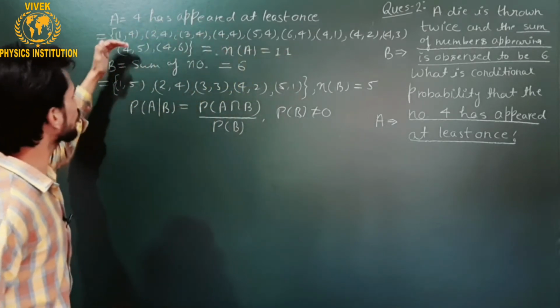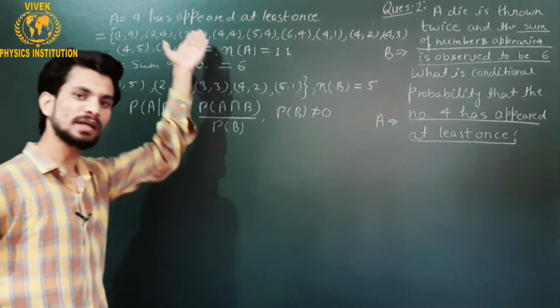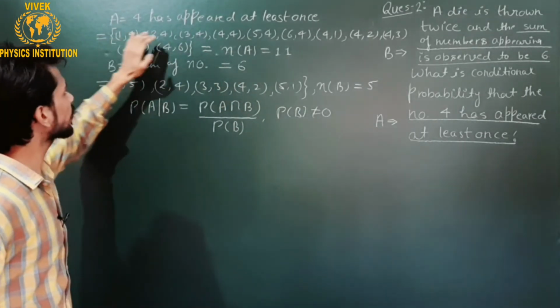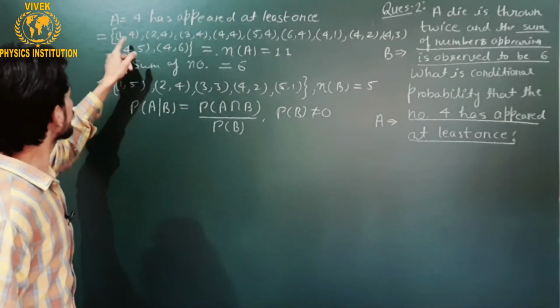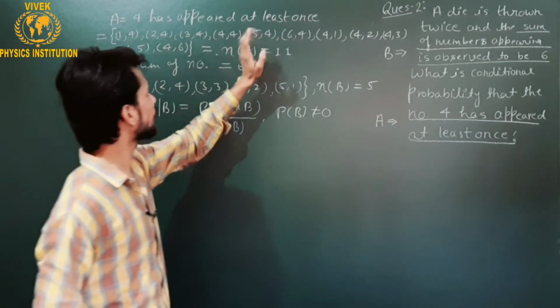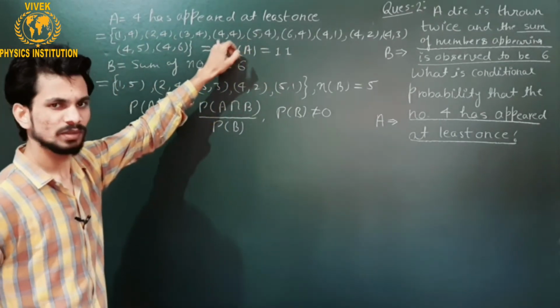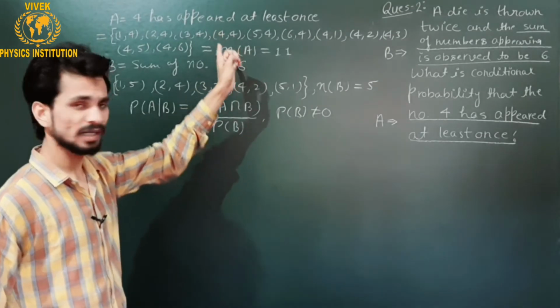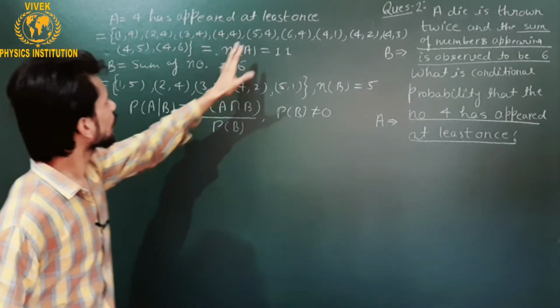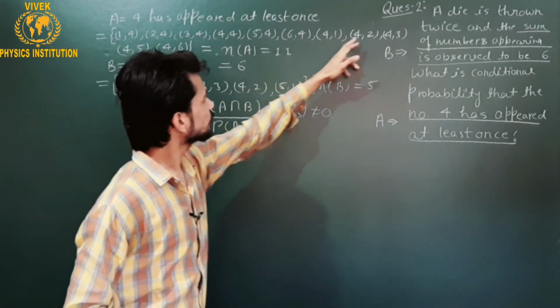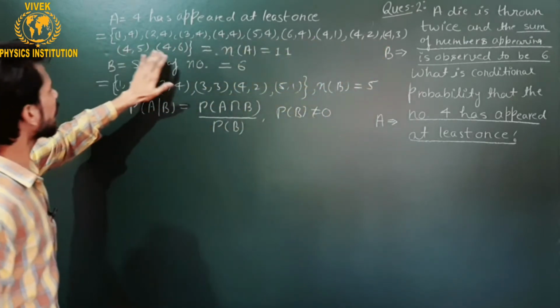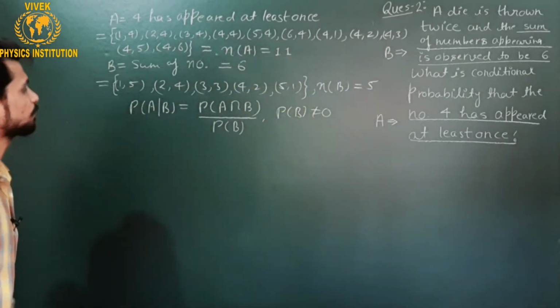It means that we have to collect only those elements out of these 36 sample space in which 4 has appeared at least once. So 4 is here, 4 4, here 4 has appeared 2 times, so no problem, 4 at least once is what matters. 5 4, 6 4, 4 1, 4 2, 4 3, and 4 5 and 4 6 are there also.